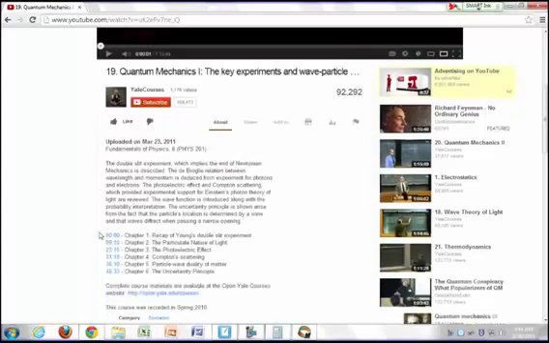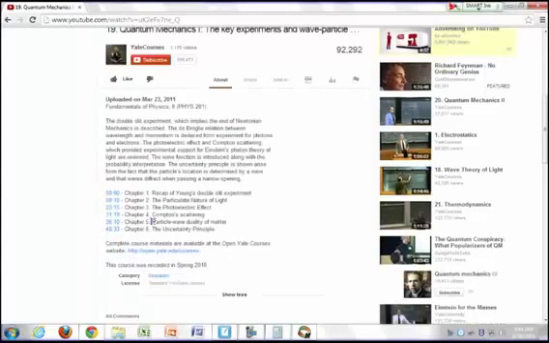If you click on show more down here, you can see at the 36-minute mark, that's when it starts talking about the wave-particle duality of matter. And one of the consequences of the wave-particle dual nature of matter and the wave-particle duality for light is the uncertainty principle. It talks about that starting at the 48-minute mark. This is a very good chalkboard lecture. If you want to start from the very beginning, he gives you a review of the wave nature of light, the double slit experiment that showed that light is a wave, and then at the 9-minute mark, it starts talking about the particulate nature of light.